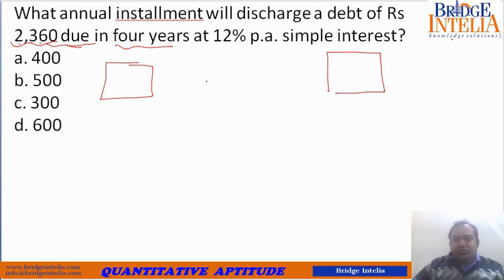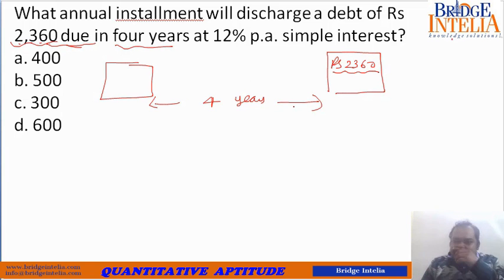So this was due. So you have taken some loan. The person who has given the loan to you told you that after 4 years you simply return this amount to me. This is the commitment you have made while taking the loan. Now the question is, you have changed your mind. You can think of it this way, that you don't want to pay at once, in one single payment.